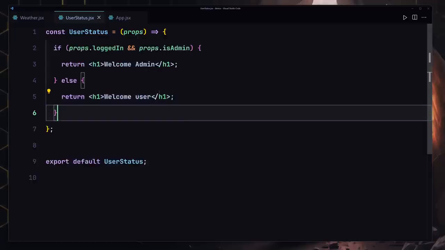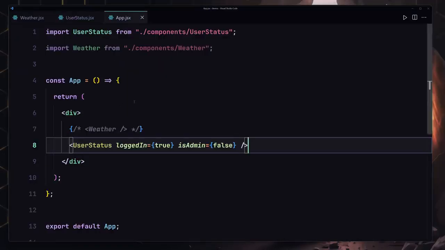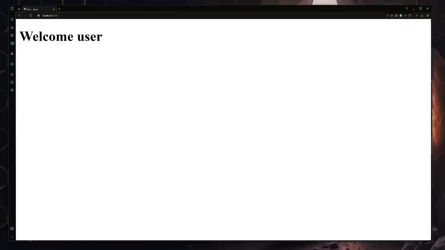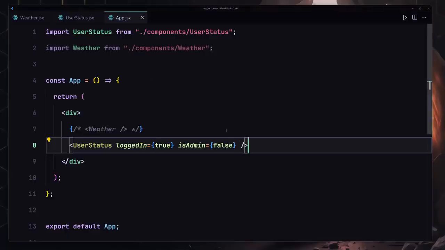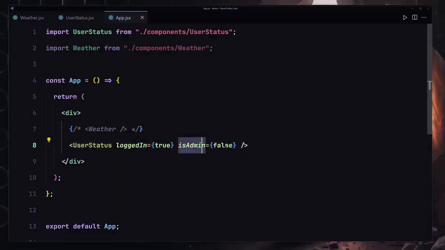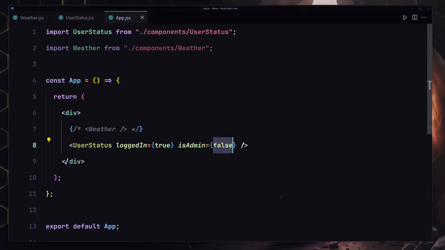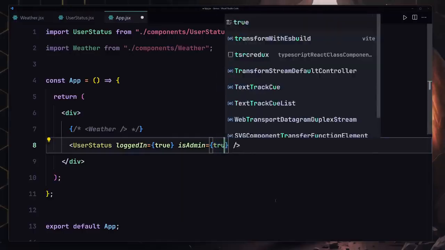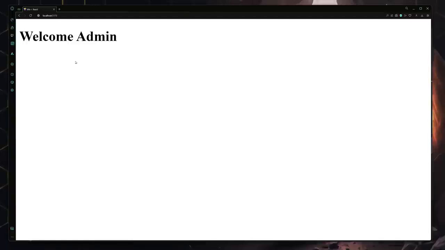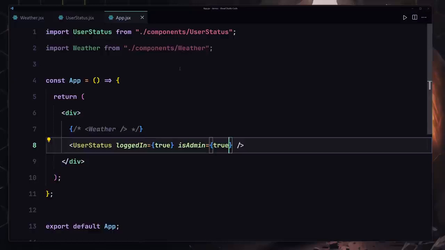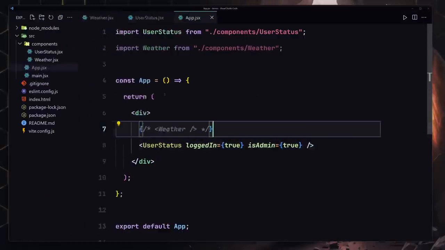Okay, so I'm going to save this file right now, and we already registered it right here. Here you can see it's going to give us welcome user. And why is that? Because loggedIn is set to true, but isAdmin is set to false. So that's why we are now getting welcome user. But if I change that from false to true and save my file, now it's going to give us welcome admin right here. So that was the second portion of our challenge.